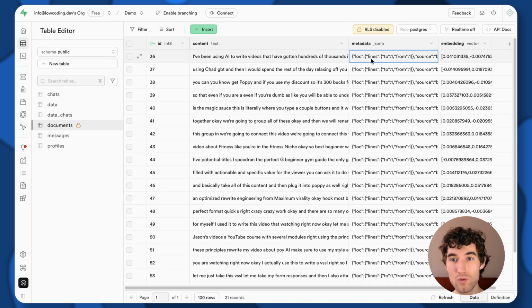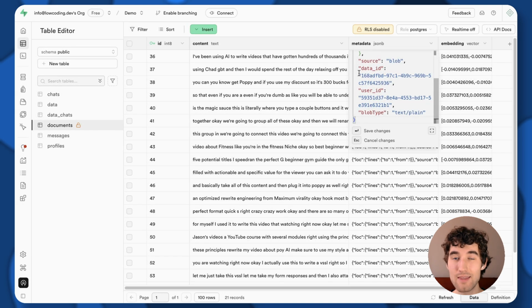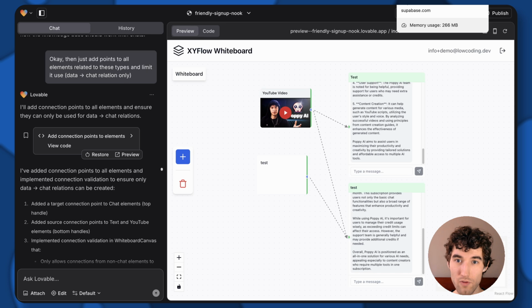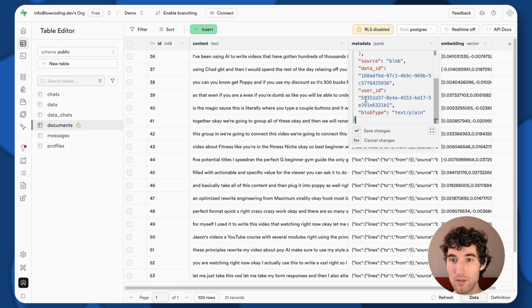But we need to do search only in the array of data IDs related to our chat that we linked here. Only in this, and this. I don't want to search through different videos and different users.